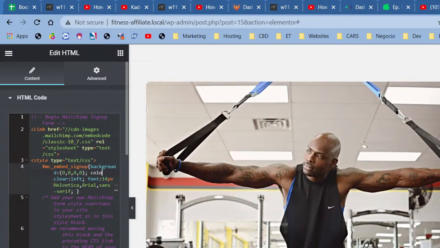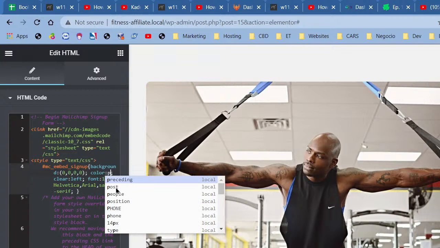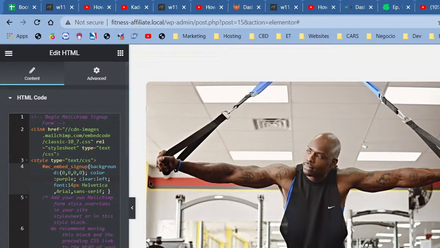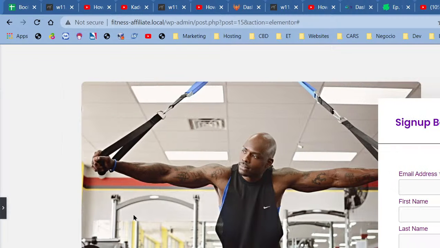I'm going to go with, oh wait, so I'm going to go with magenta, let me see, gray, let me see, purple, or I could just use a hex code, generate something more.